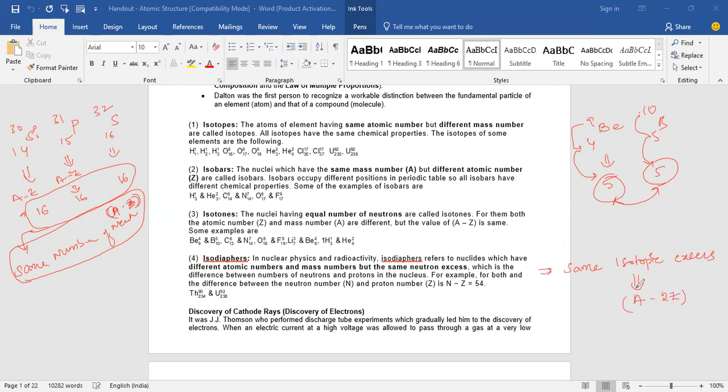If different elements have the same isotopic excess, they are called isodiaphers. Those elements which have the same value of isotopic excess are called isodiaphers.